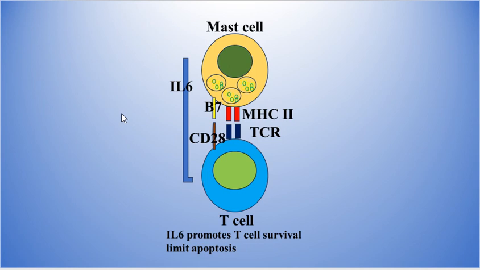And also the mast cell interacts with T cells, either T helper cells or T cytotoxic cells. As a result of this interaction, the mast cell will produce interleukin 6, which has an immunoregulatory effect and promotes T cell survival and limits apoptosis. This interaction between the mast cell and the T cell takes place through the major histocompatibility complex and TCR, and in the case of the T cell, B7 and CD28.